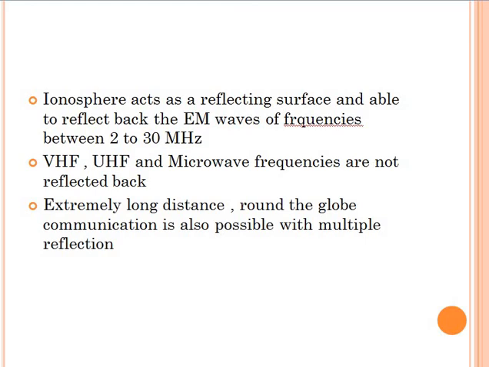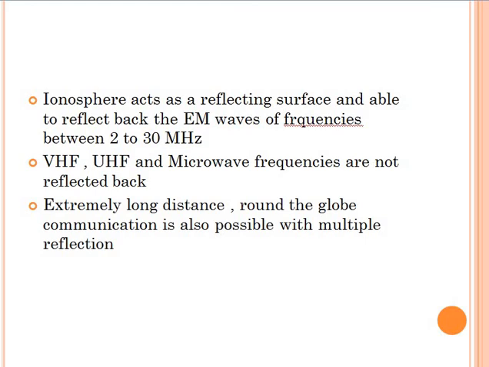The ionosphere acts like a reflecting surface and is able to reflect back the electromagnetic waves of frequencies between 2 to 30 megahertz. The electromagnetic waves of frequencies greater than 30 megahertz, that is VHF, UHF, microwave frequencies, etc., are not reflected back from the ionosphere. Rather, they penetrate through the atmosphere.